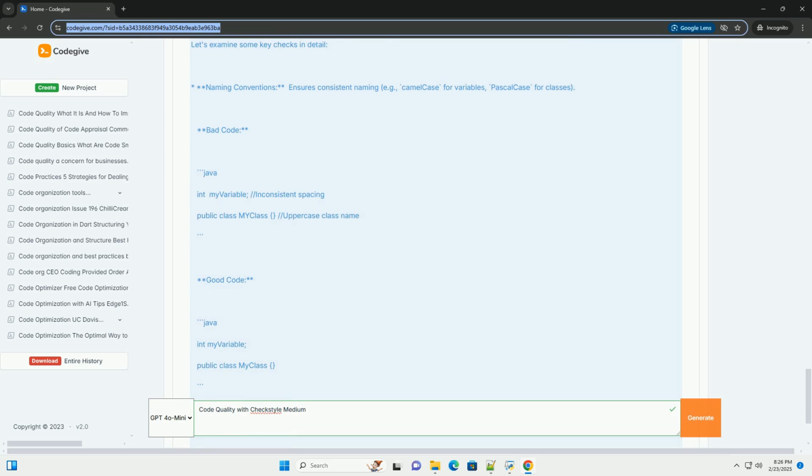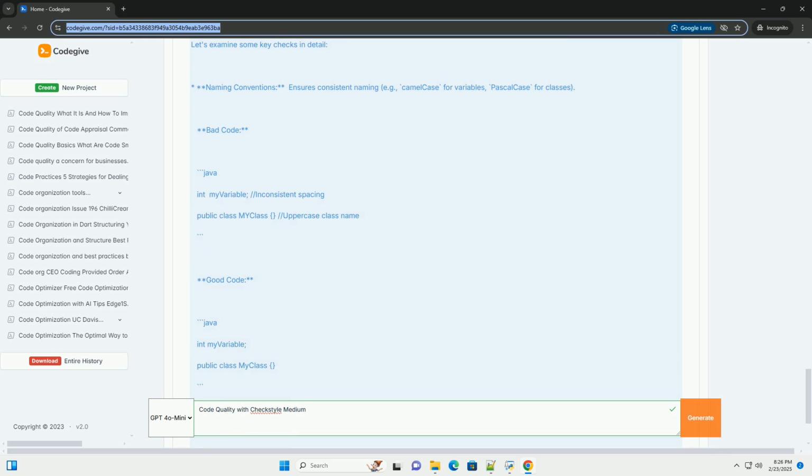Advanced Checkstyle configuration. Checkstyle supports many more checks, for example complexity checks and potential bug detection. You can customize the severity of violations, warning or error, and suppress specific violations in your code using annotations.